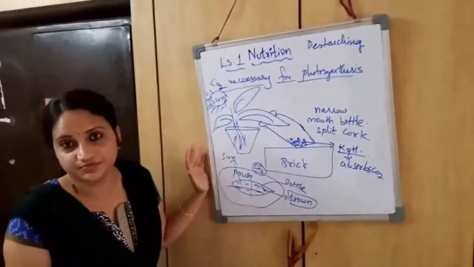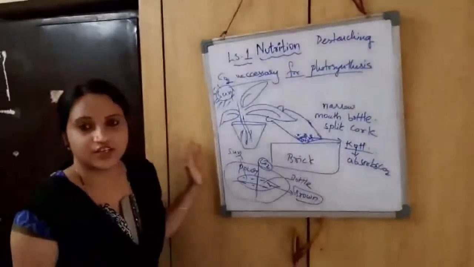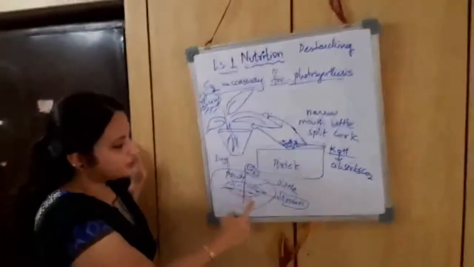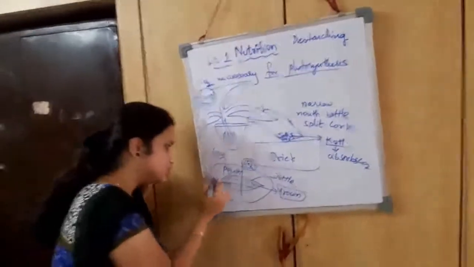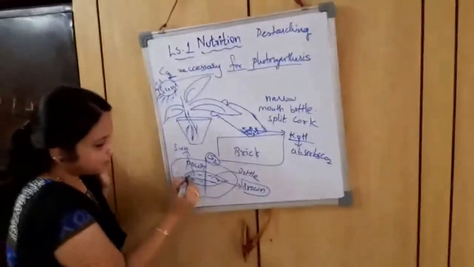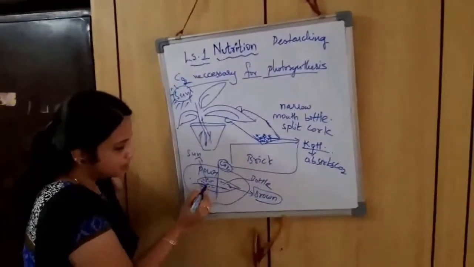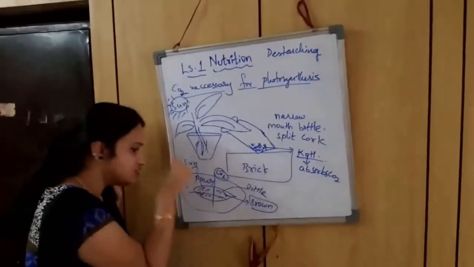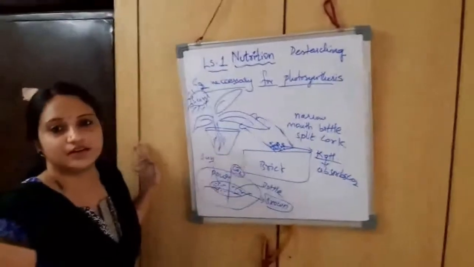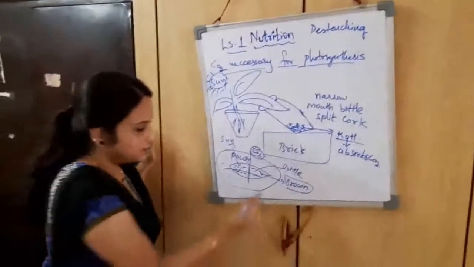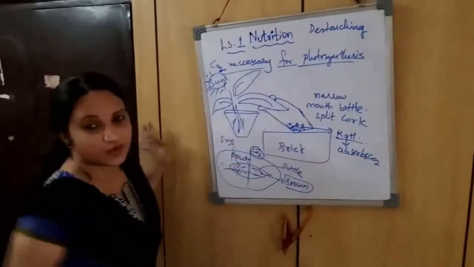What do you observe? Tell me where you can see the formation of starch: in the region exposed to the sun, or in the one kept in the bottle? Here you can see dark blue or black spots formed only in the region exposed to sunlight. Why? Because only this region has been exposed to sunlight and has been getting enough carbon dioxide, whereas you cannot see any formation of dark, black spots in the other region.